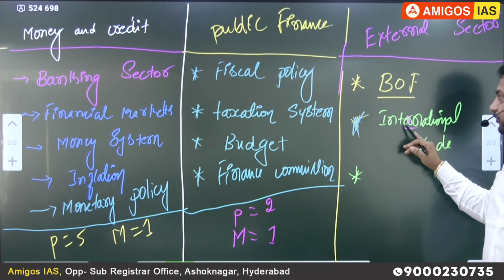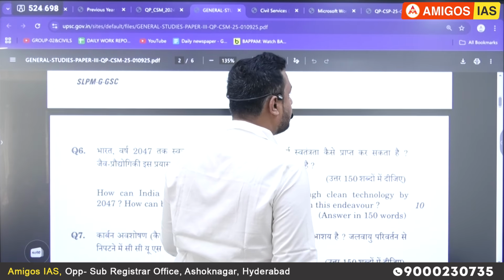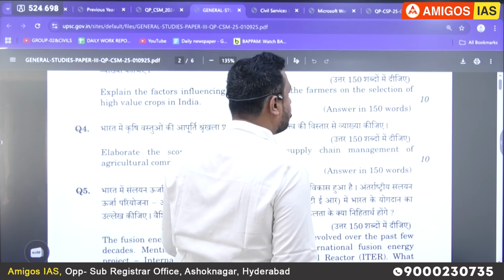So we'll try to discuss international trade. Our people will not listen when I say international trade is important within the external sector. Let me show you this year's question paper. The second question, this year 2025, is related to international trade only: what are the challenges before the Indian economy? Is it visible, ma'am?